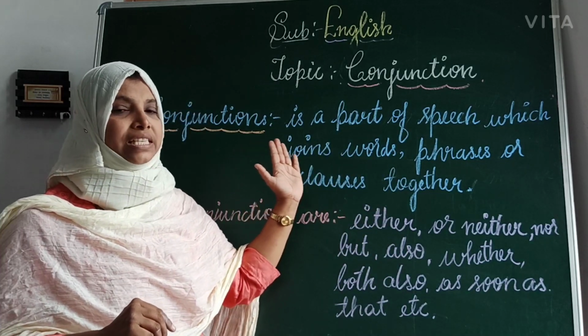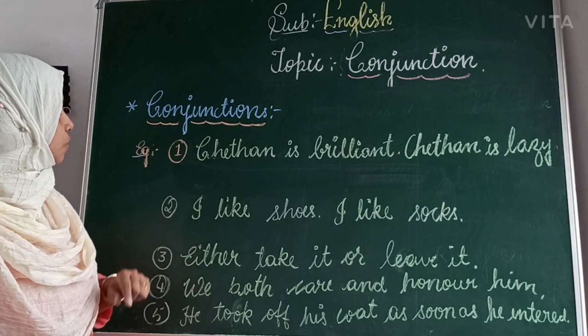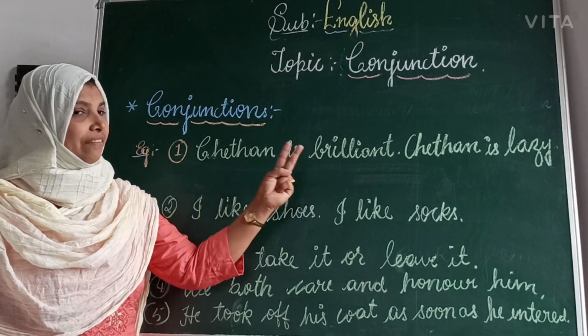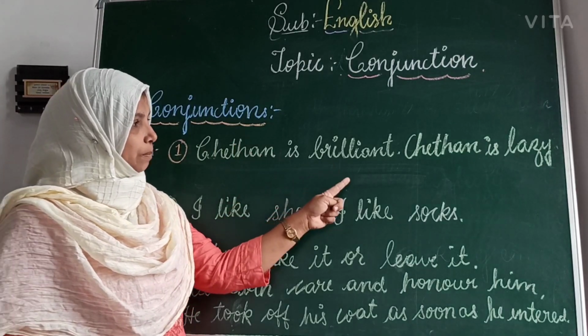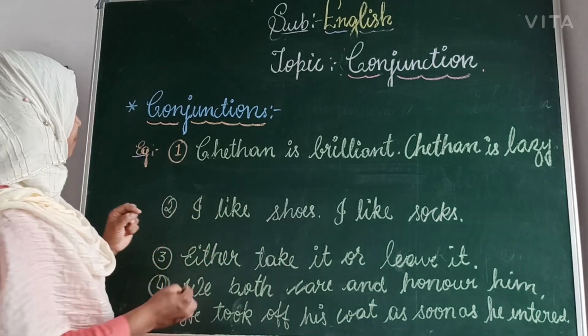Let's see some more examples about conjunctions. The first one: Chetan is brilliant, Chetan is lazy. Here we have two sentences. Let's see how to write it with a conjunction.